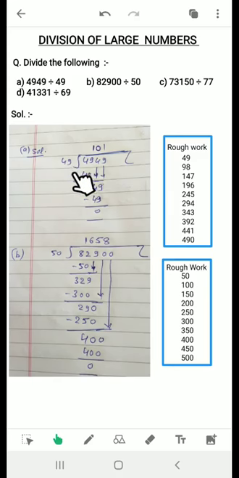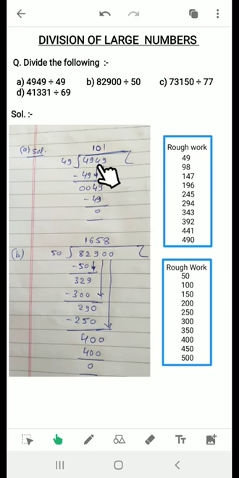Okay, so now the first digit is 4, that is smaller than 49, so we will take 2 digits together, that is 49. We cannot take a smaller number, so we start with 2 digits at a time. This 49 is completely divisible by 49 one time, because 49 ones are 49. So I wrote 1 there, then 49 there, that will come down, then 49 minus 49 will be 0.